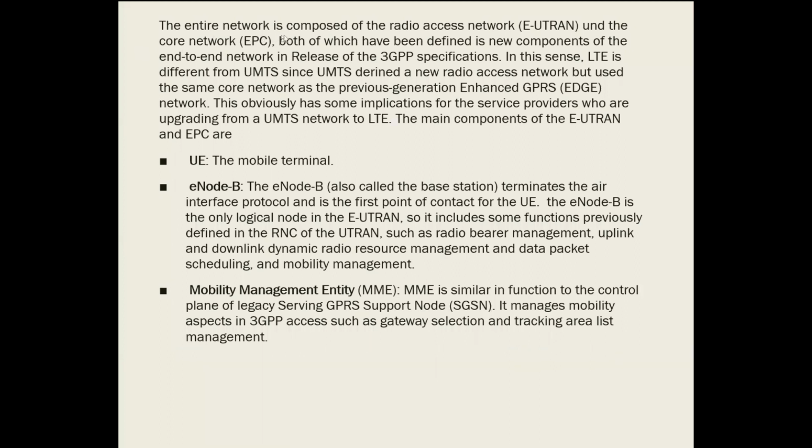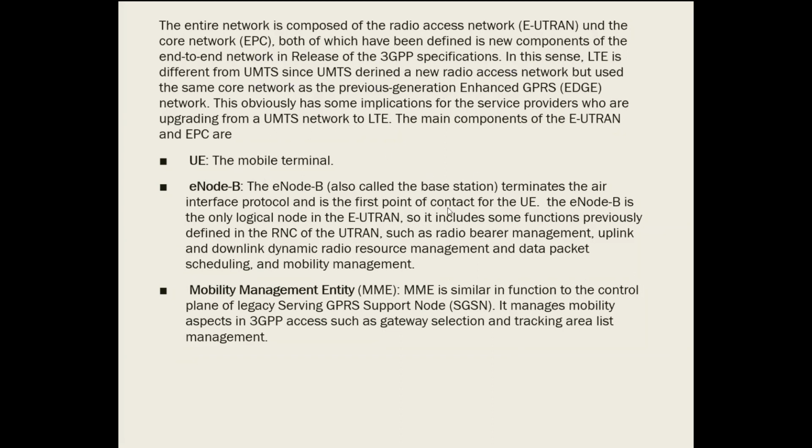The entire network is composed of the radio access network, that is E-UTRAN, the Evolved Universal Terrestrial Radio Access Network, and the EPC. Both have been defined with different components which help end-to-end communication, as released by the 3GPP specifications.